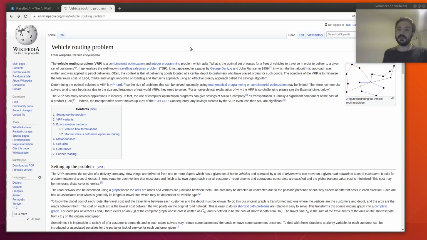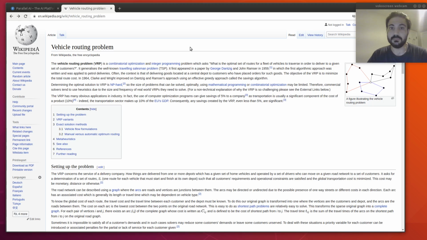The vehicle routing problem. In the vehicle routing problem, you have a fleet of vehicles that you want to send to certain locations. So you want to visit some locations, and you want to minimize a certain metric, for example, the gas consumption, right? You want to minimize the gas, or you want to deliver some items within certain time windows, and so on.